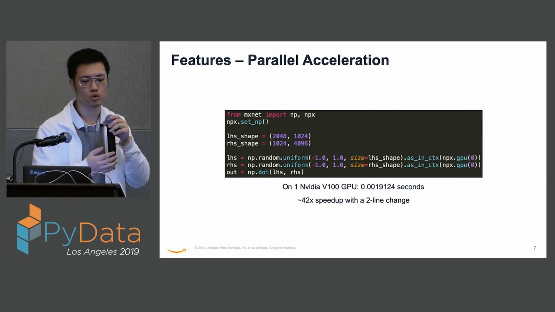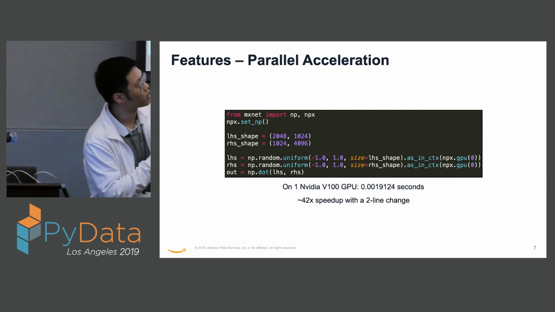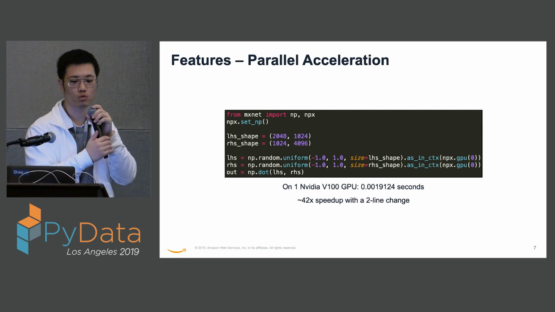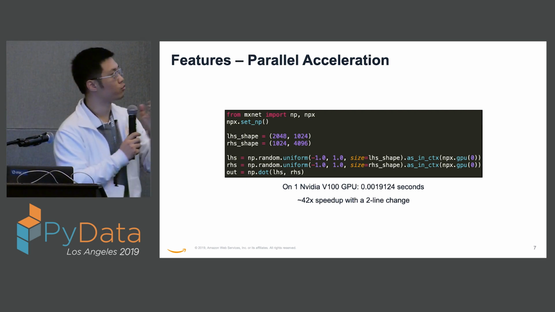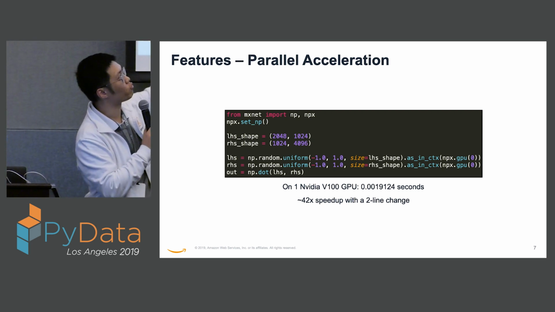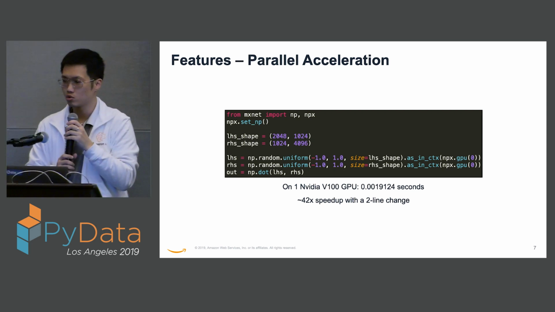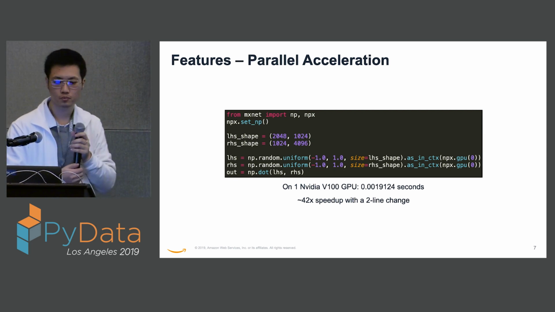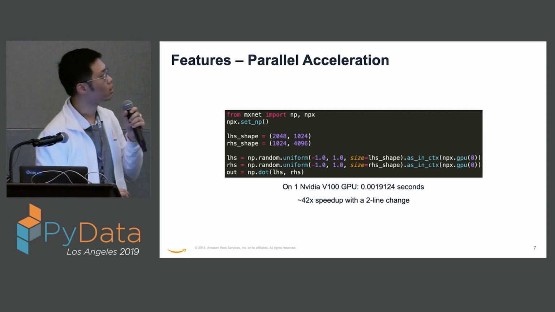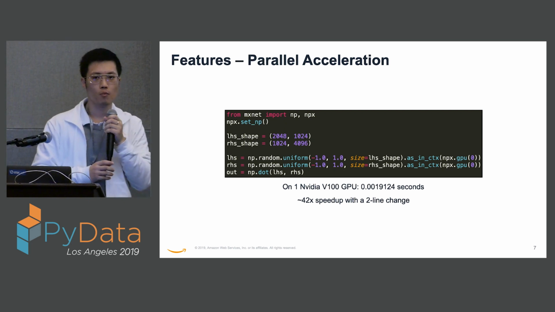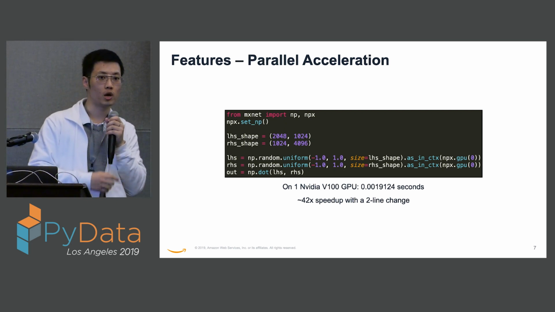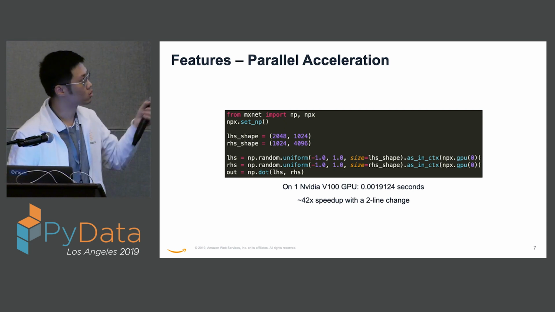Here we're just using one GPU, and the ID is 0. So we put those two tensors onto the 0th GPU of our system. If we still perform the dot product as usual, the computation will automatically happen on GPU. This dot product finished within 0.002 seconds, which shows about a 42 times speedup with just a two-line change.